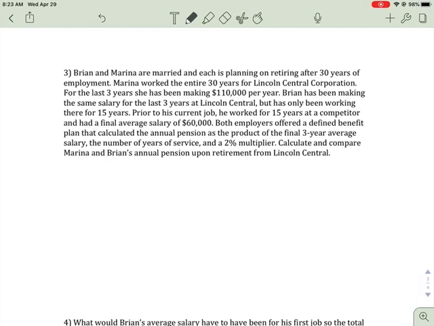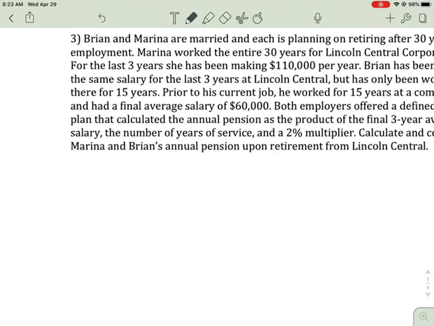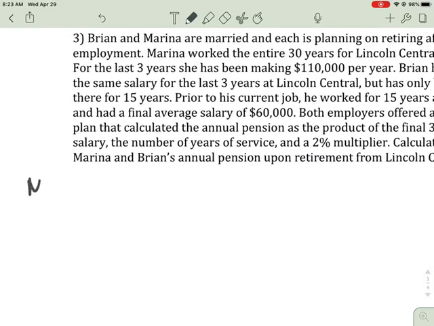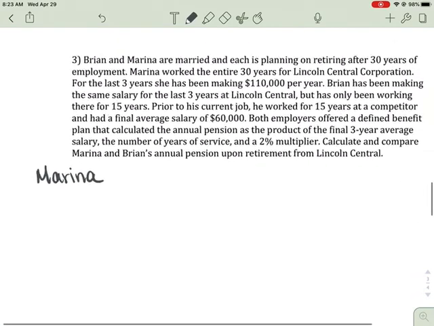Both employers offered a defined benefit plan that calculated the annual pension as a product of the final 3-year average, the number of years of service, and the 2% multiplier. So that means we're going to multiply those 3 things together. We're going to calculate and compare Maria and Brian's annual pension upon retirement from Lincoln Central. All right, so let's find Maria's first because she has fewer things happening here.